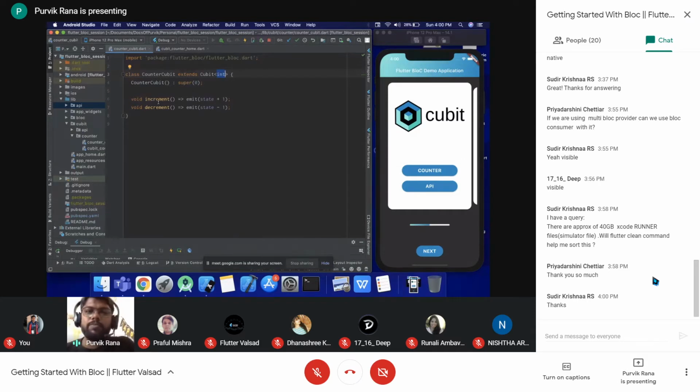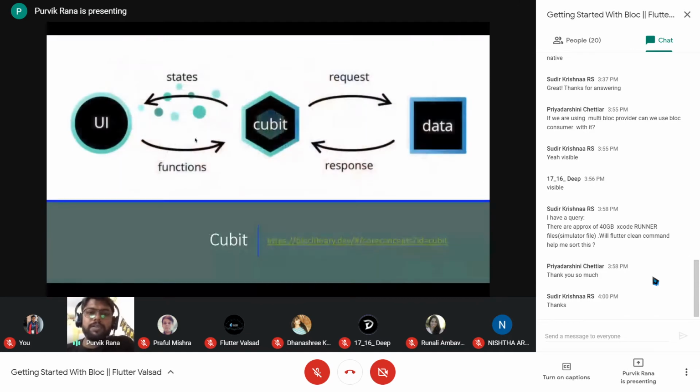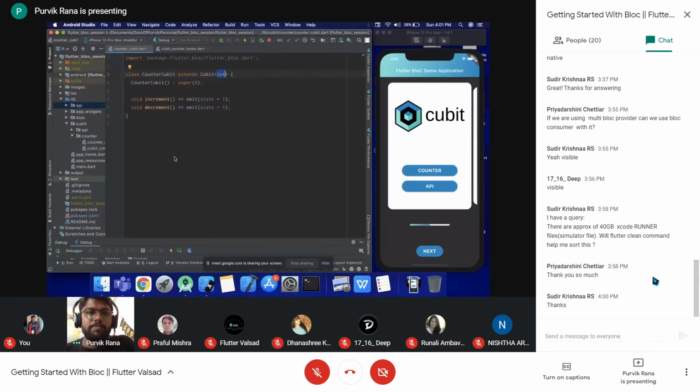Here we have two methods, because as we have seen, the cubit has functions which the UI directly triggers. So here we have two different functions, increment and decrement, which emit the different states. State in the sense that we have the state in terms of the integer here.